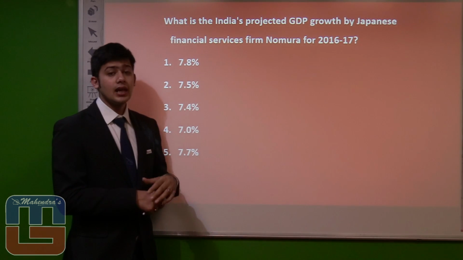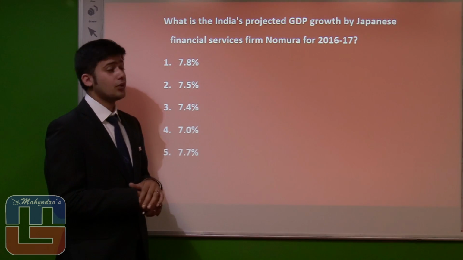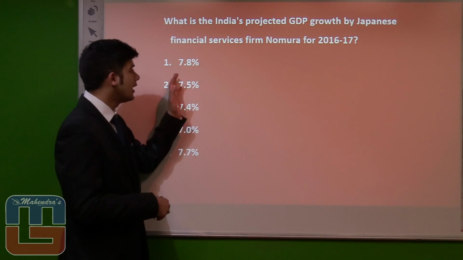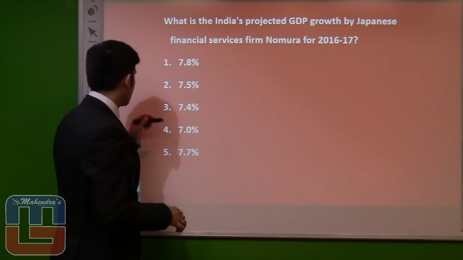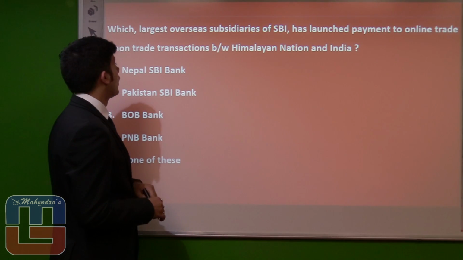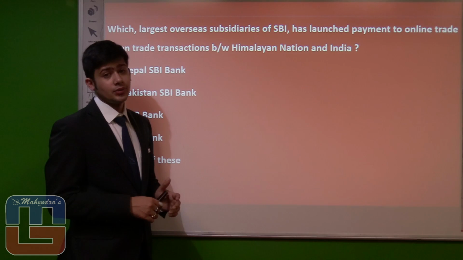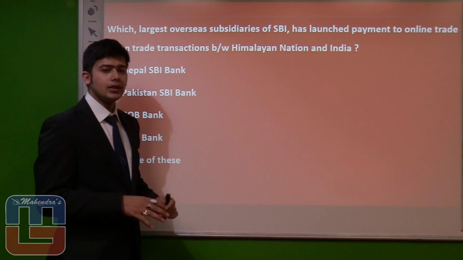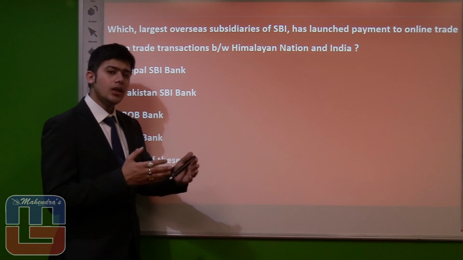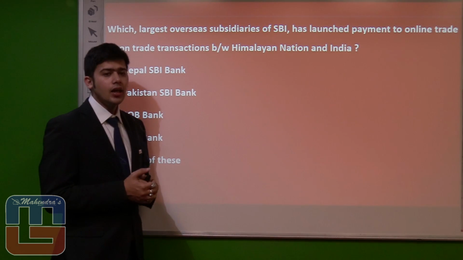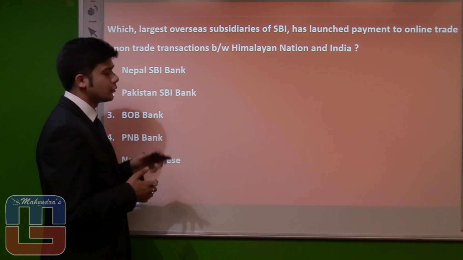Here we are discussing Nomura, and Nomura has predicted that India's GDP would grow by 7.8% in the coming year, 2016-17. Let's see the next question. Which of the largest overseas subsidiaries of SBI has launched payment for online trade and non-trade transactions between Nepal and India? Well, the answer is Nepal SBI Bank.